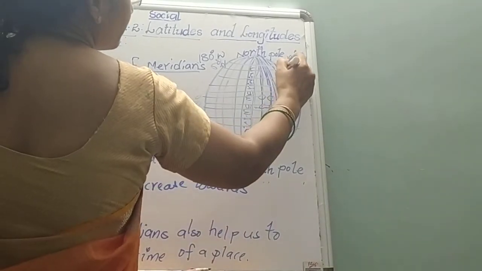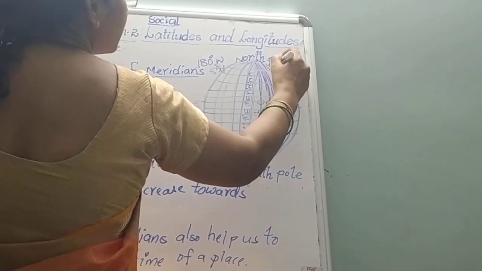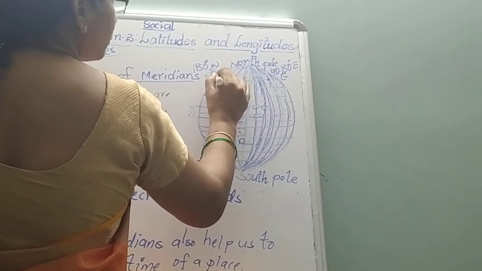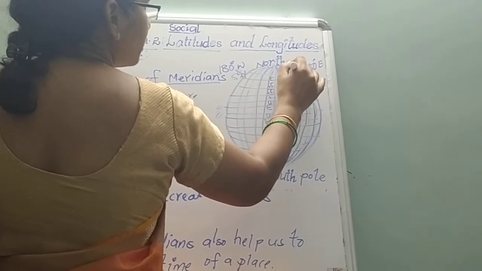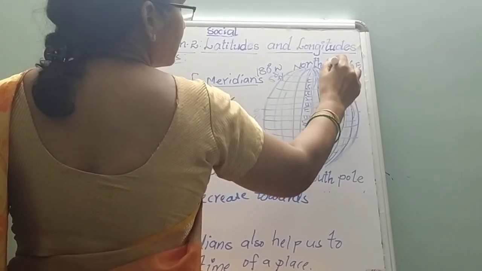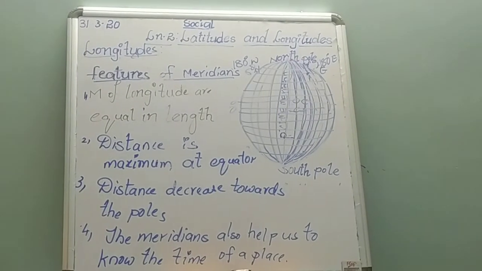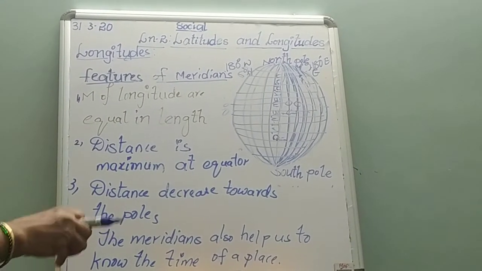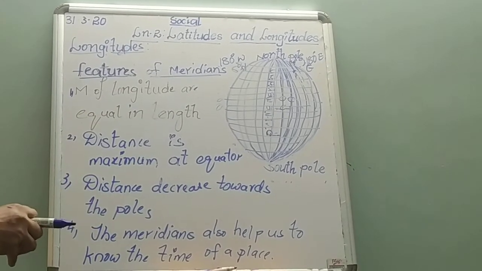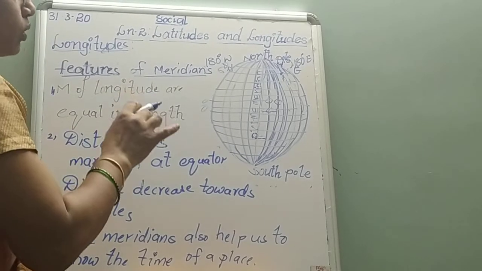So here, construct this. This is 40 degrees east. So where it is intersecting north and this one, this is 40 degrees. It is intersecting here. So the location which we want to find is exactly at 80 degrees north and 40 degrees east. Okay children, like this we have to locate a place.